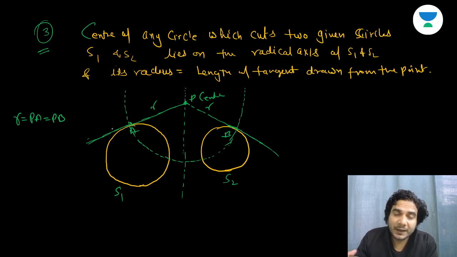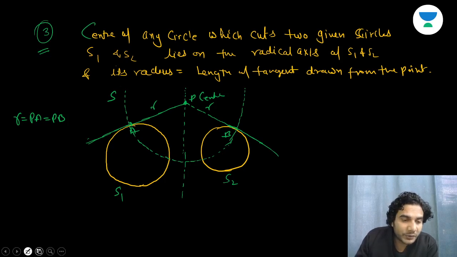So PA, which is actually the tangent of S1, is actually the normal of this new circle S, right? Because it is passing through the center of S, right? So if the tangent of one circle becomes the normal of another, then they actually cut each other orthogonally, right? So it's quite visible. So the proving point is very simple in this.